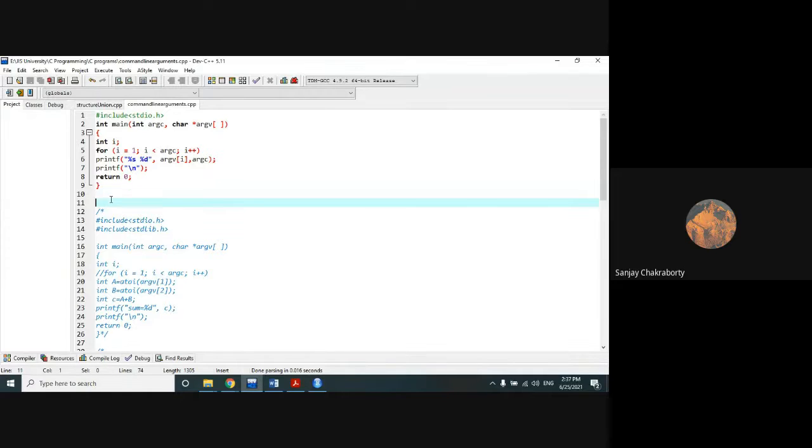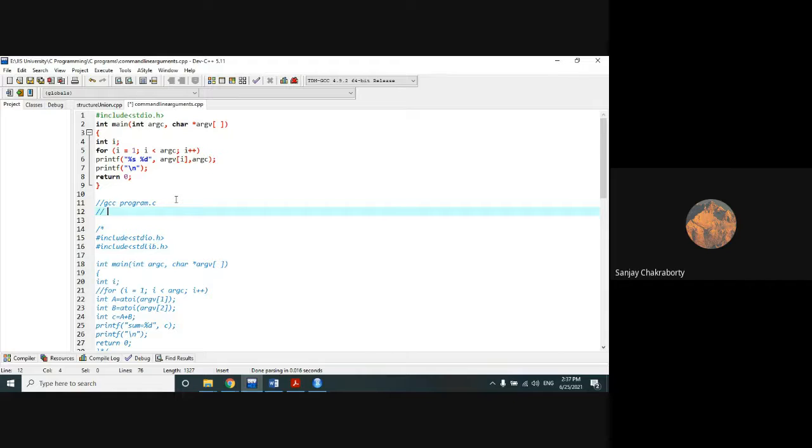So how the GCC compiler is actually working, I think those who are using it are familiar with these things. gcc, then space, your program name dot c. In this way, your GCC compiler will compile the program. After that, if you want to run or execute, you will have to write ./a.out. Okay, this is the general way. Instead of a.out, you can write program.out.